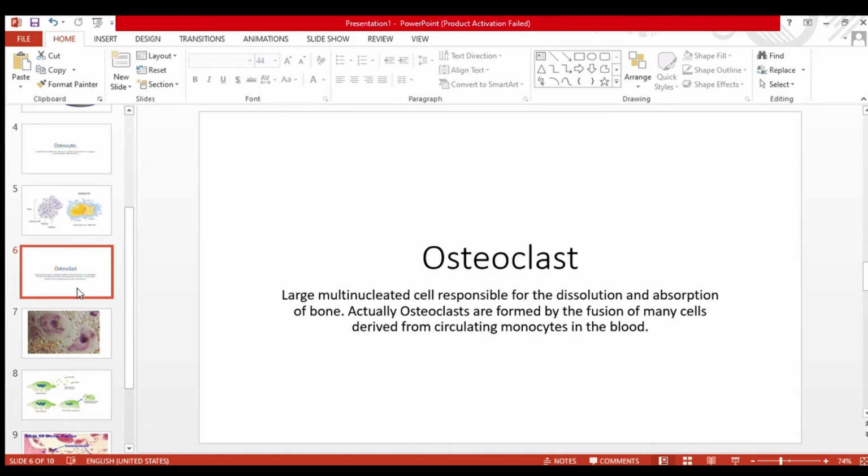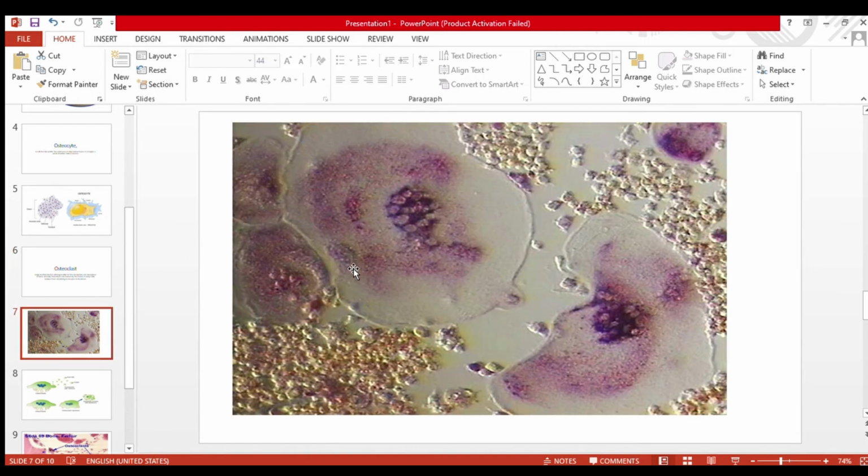Osteoclasts are formed by the fusion of many cells derived from circulating monocytes. So these can have as many as 200 nuclei in one osteoclast. Normally there are 5 to 10 or 10 to 20 nuclei. So these are the cells that reside in Hawship lacunae.